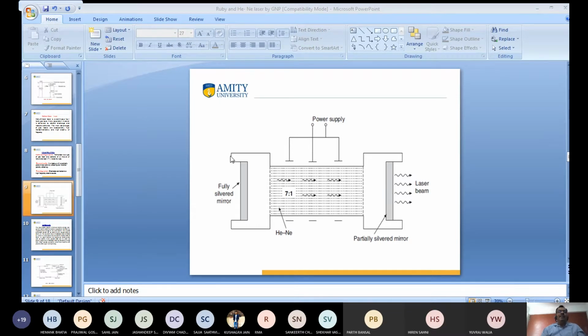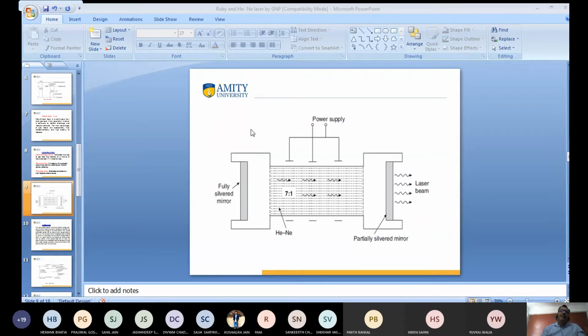This is the tube which contains the helium neon gases. The ratio of helium to neon gas is 7:1. One is a fully silvered mirror, and another is a partially silvered mirror, because the laser beam is not emitted right away. It has to go to and fro, and when the laser beam is sufficiently intense, it comes out. This is known as the laser beam.